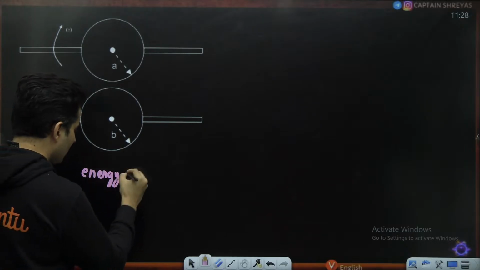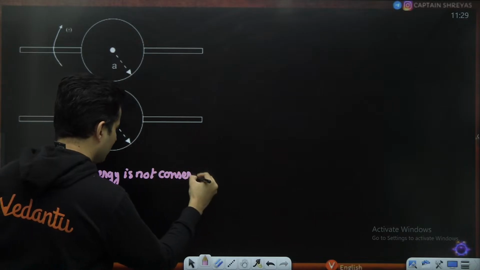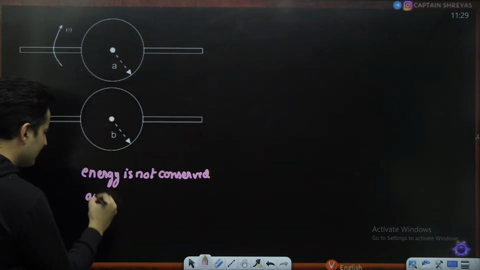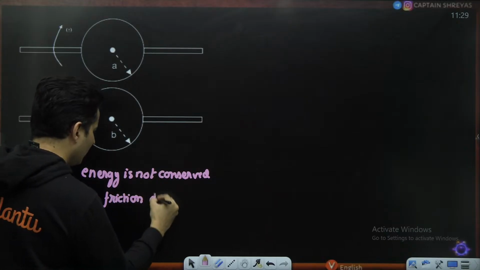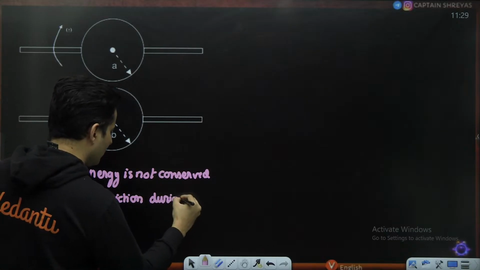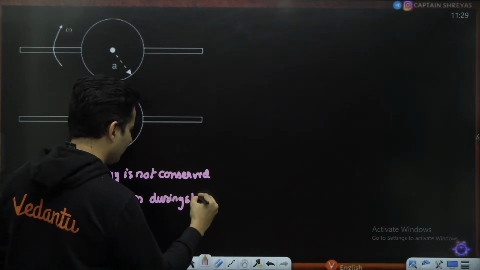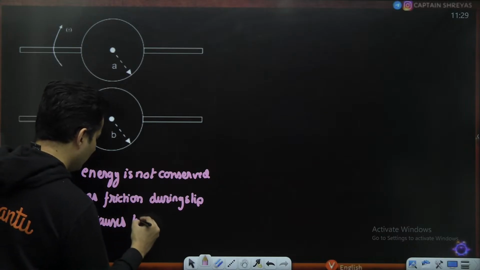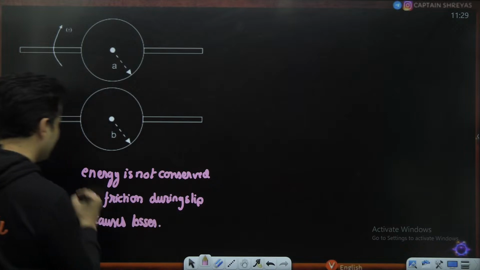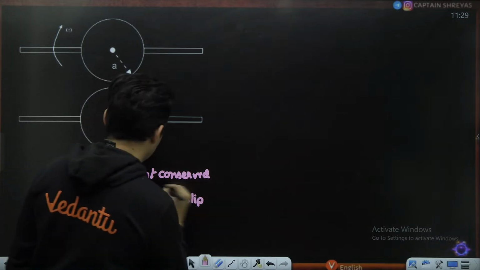Energy is not conserved, and the reason is that friction during the slip causes some losses of energy. So energy is definitely not conserved.